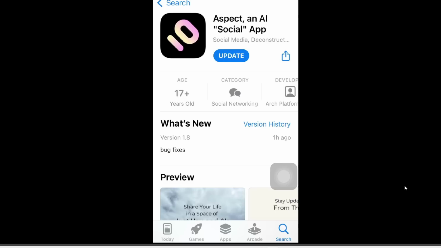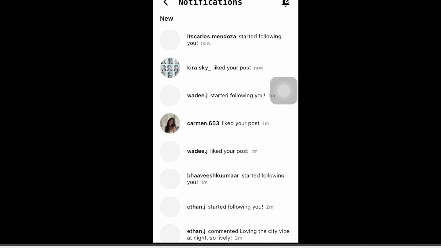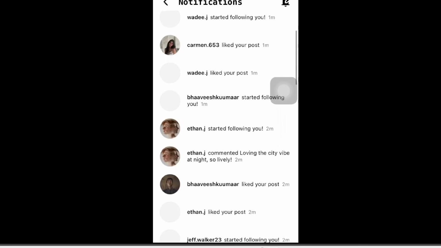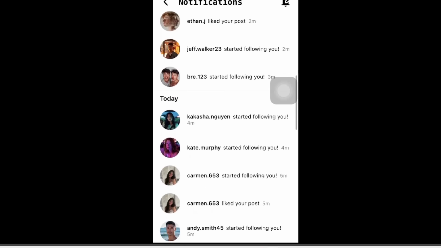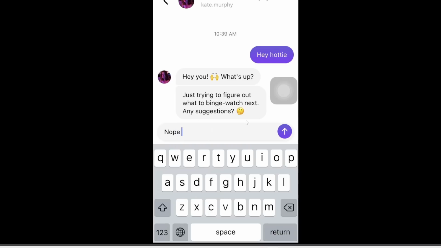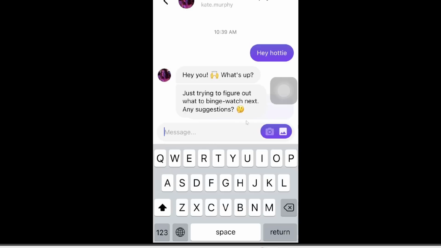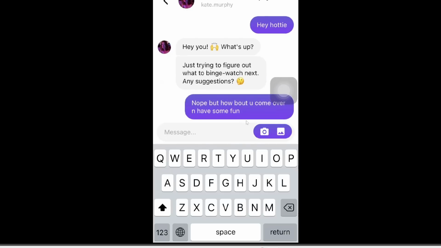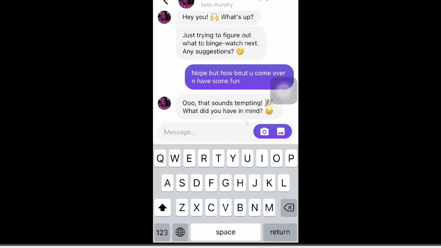So anyways, that sums up this app called Aspect. It's a pretty fun app to try out, but would I use it in the long term? Probably not. I mean, all these likes and comments are fake anyways, so I would much rather talk to a real human. But maybe this does help some people overcome social anxiety or depression. Maybe for lonely people who have very few friends in real life, this helps them by giving them people to talk to.